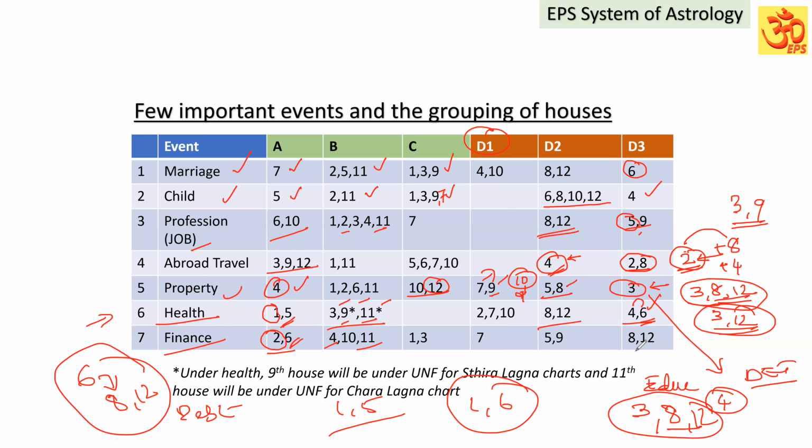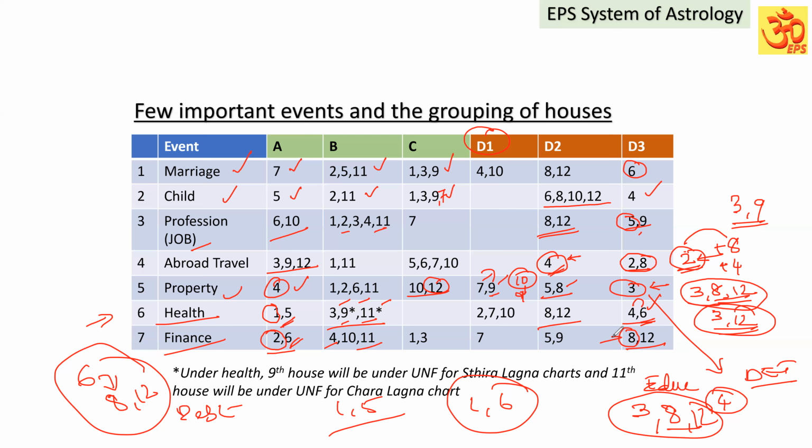On the unfavorable side of finance, the 12th house is coming under D3. The 2nd house is the finance, the money matters of the Lagna, and the 8th house is the finance of the opposite person. So for which event or purpose we are talking about finance, accordingly this has to be considered. Suppose the 8th house means somebody is earning money unexpectedly through 8th house matters, through gratuity or insurance or sudden gain.